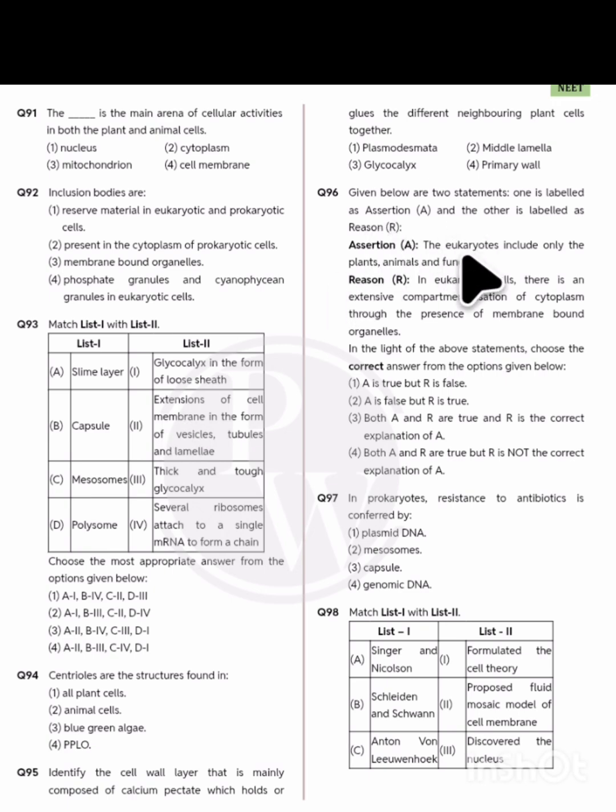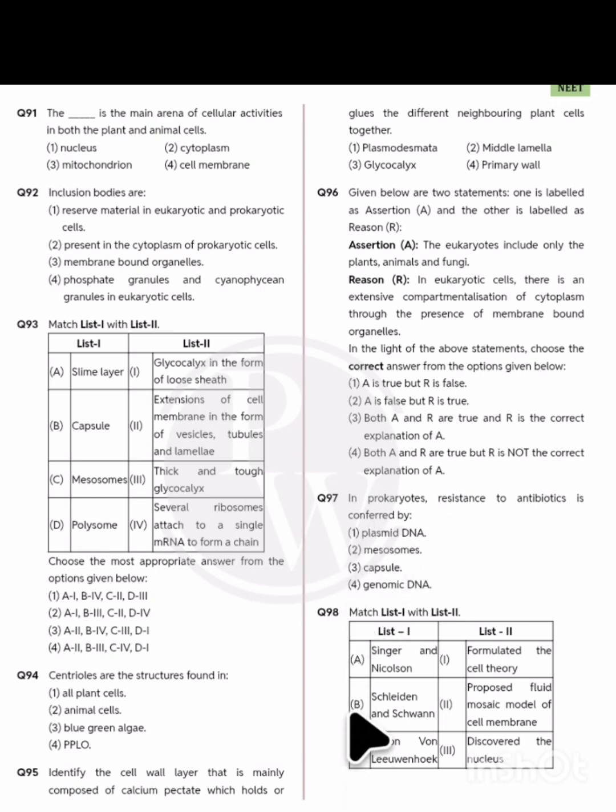Question 96. The eukaryotes include only the plants, animals, and fungi. This is a wrong statement. Reason: in the eukaryotic cell there is an extensive compartmentalization of the cytoplasm through the presence of membrane-bound organelles. The reason is true, but the assertion is false. Option 2 is the correct answer. Question number 97. In prokaryotes, resistance to antibiotics is conferred by plasmid DNA, not genomic DNA. Option number 1 is the correct answer.